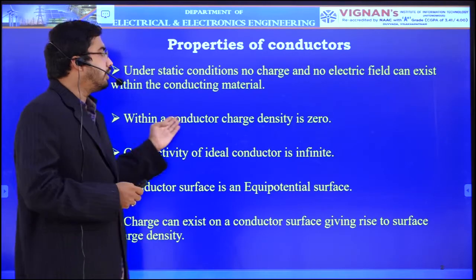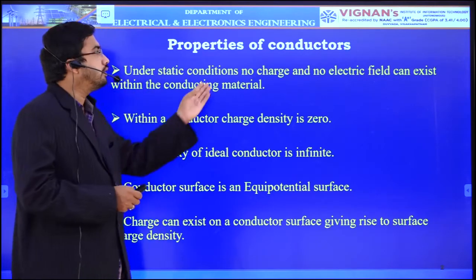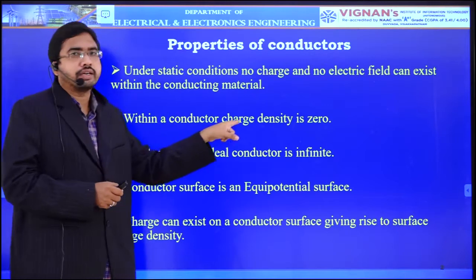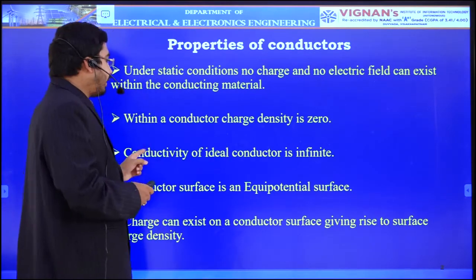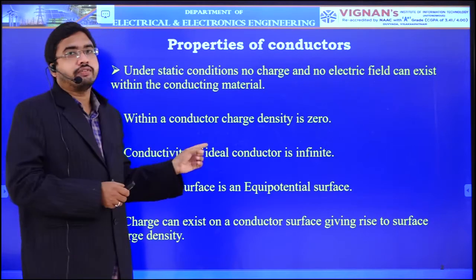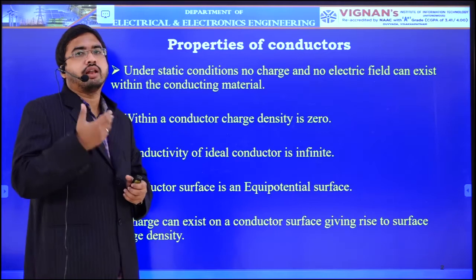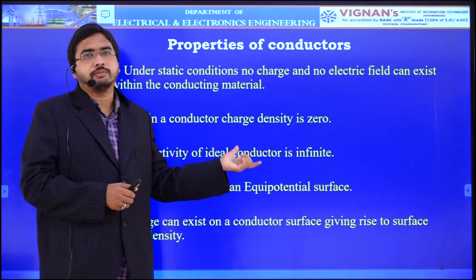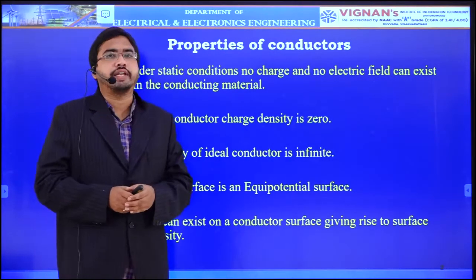And next, within the conductor, the charge density is 0. As we are saying that there is no charge inside the conductor, your charge density will be equal to 0. Okay. Next, conductivity of an ideal conductor is infinite. That means conductivity means the nature to allow the current. The conductivity of an ideal conductor, that means perfect conductor, is very high. We can say it is infinite.